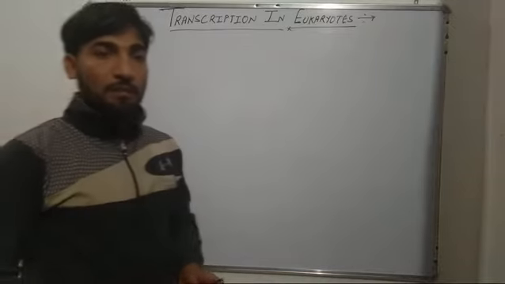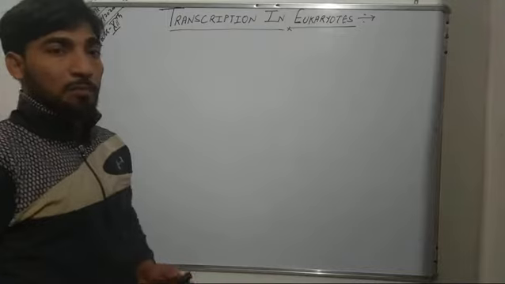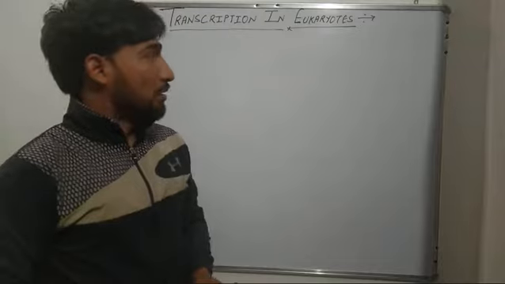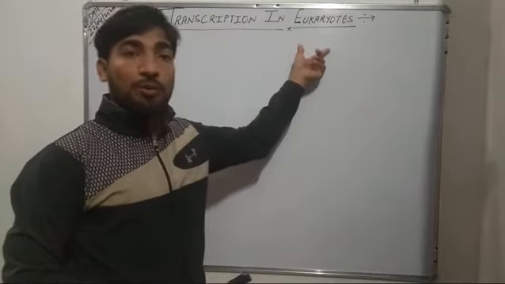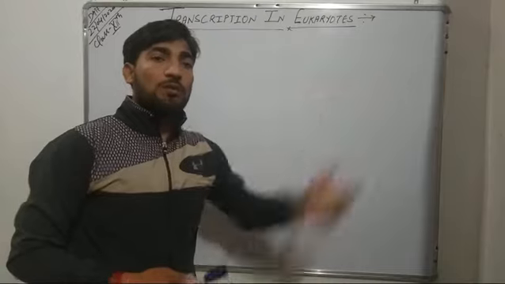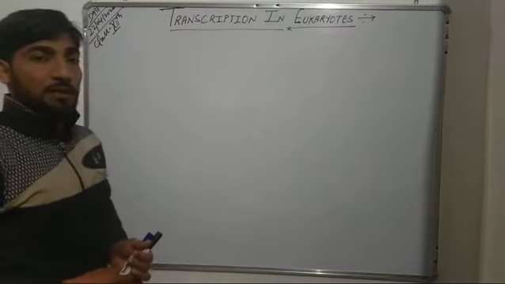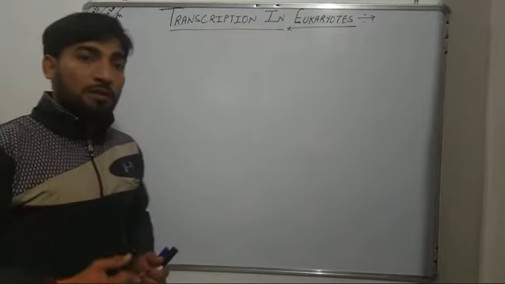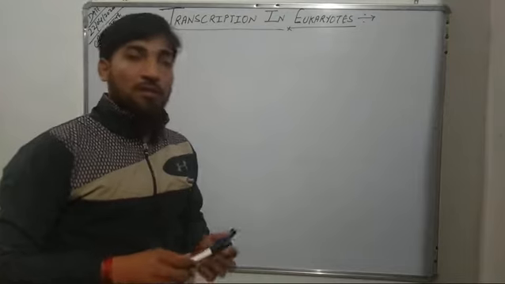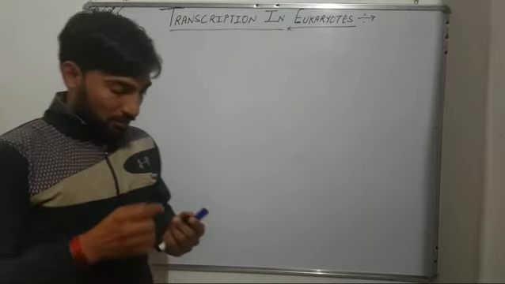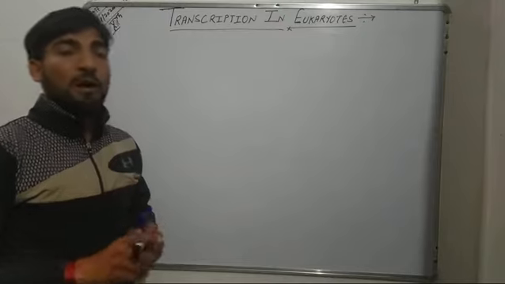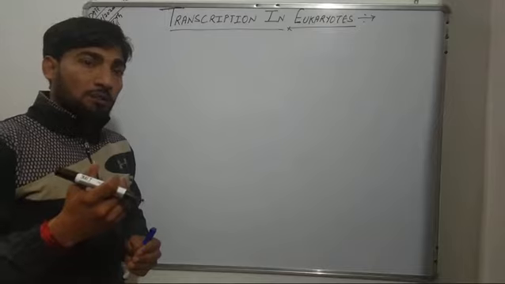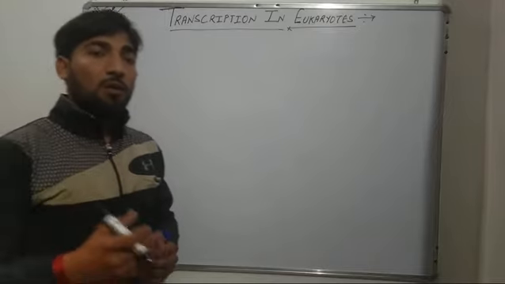Good morning everybody. In our last video we studied the transcription process in prokaryotes, and now we will study transcription in eukaryotes. Though the process of transcription in prokaryotes and eukaryotes is similar, there are two complexities in eukaryotic transcription. The first complexity is the presence of three different types of RNA polymerase in eukaryotes, in addition to the RNA polymerase that is present in the organelles.